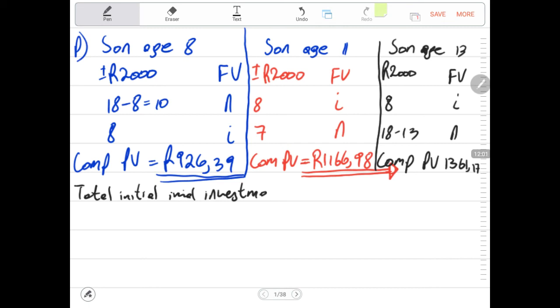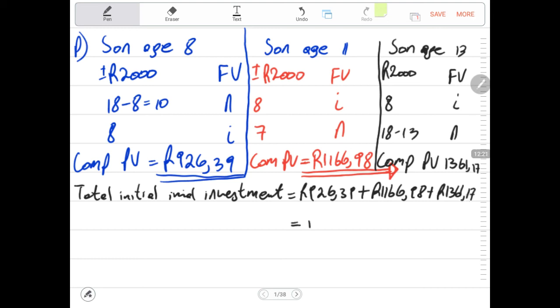Our total initial investment will be equal to 926 rand 39 cents plus 1,166 rand 98 cents, then plus 1,361 rand 17 cents.